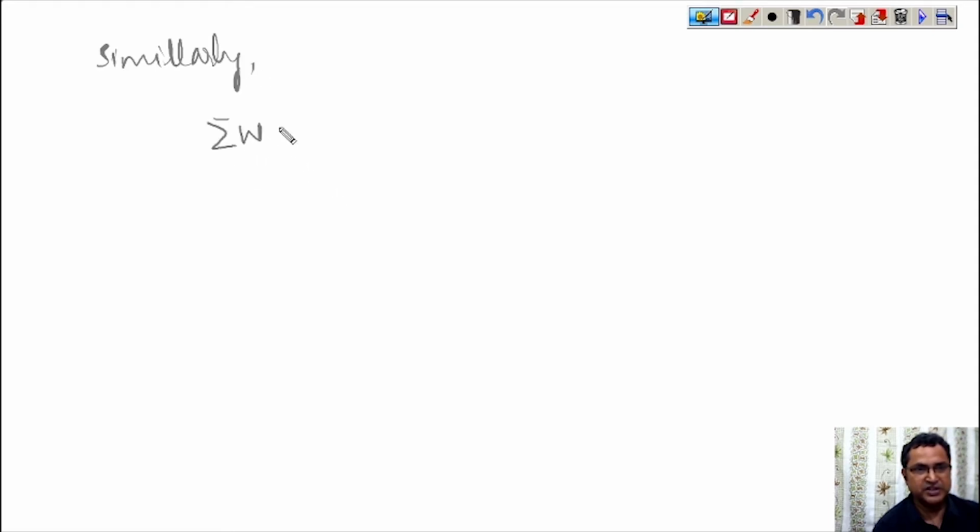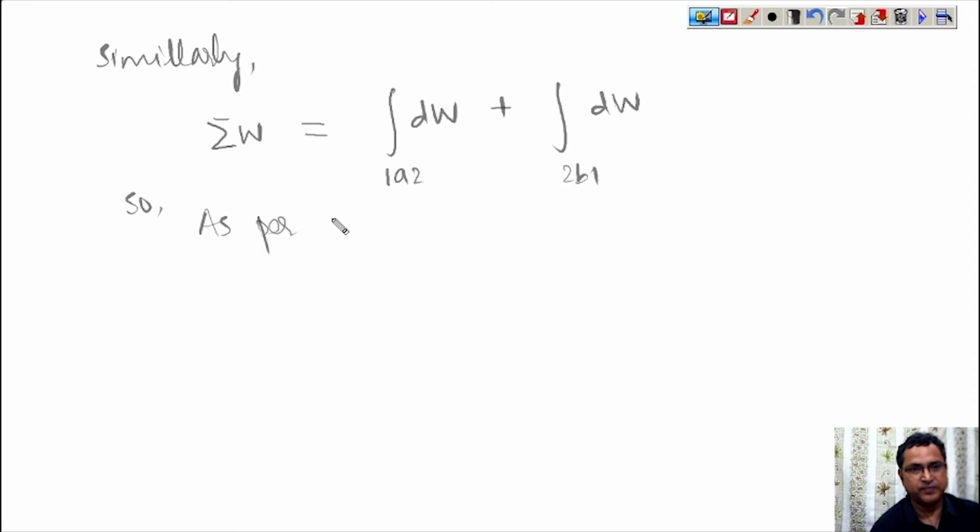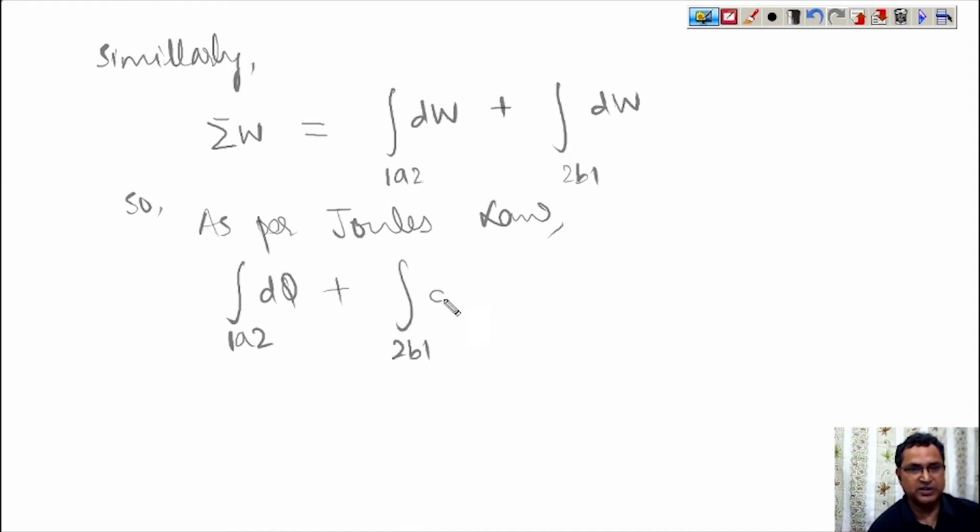Similarly, what is the value of summation W for this cycle? It is the integral along 1A2 of dW plus the integral along 2B1 of dW. So as per Joule's law, the integral along 1A2 of dQ plus the integral along 2B1 of dQ must be equal to the integral along 1A2 of dW plus the integral along 2B1 of dW.